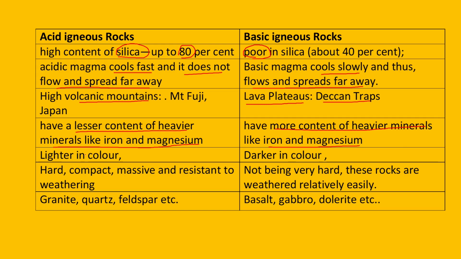Acidic color will be lighter, whereas basic will be darker. Acidic igneous rocks will be hard, compact, massive, resistant to weathering, whereas basic igneous rocks will not be that hard and can be weathered relatively easily. Acidic igneous rocks have examples like granite, quartz, feldspar, and basic igneous rocks are basalt, gabbro, dolerite.